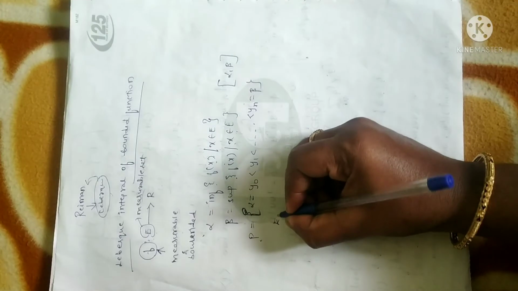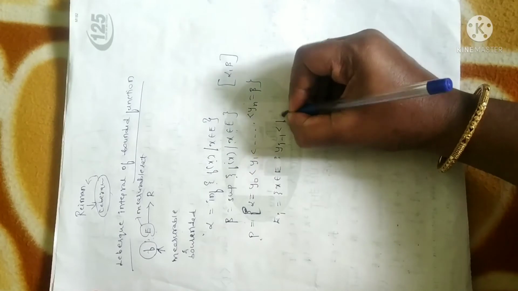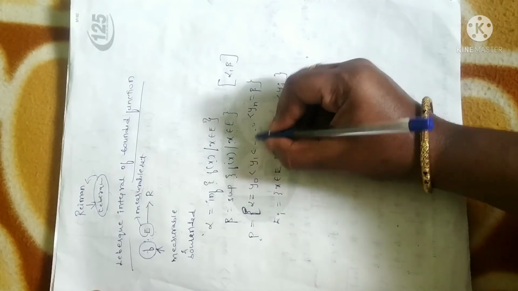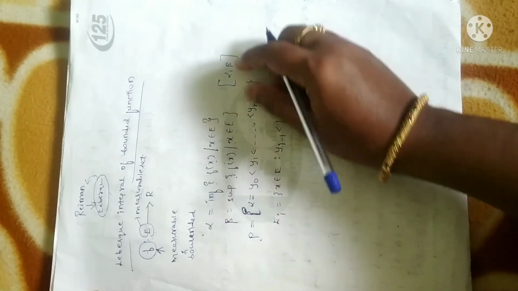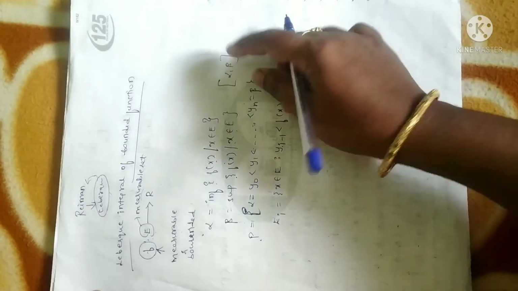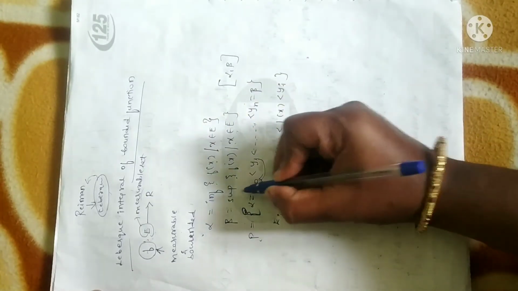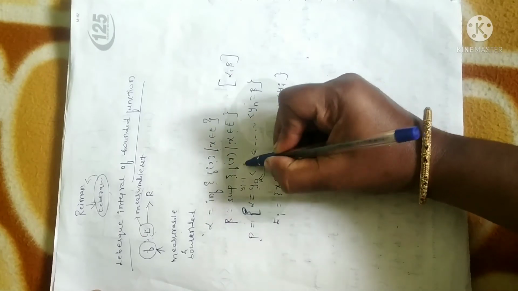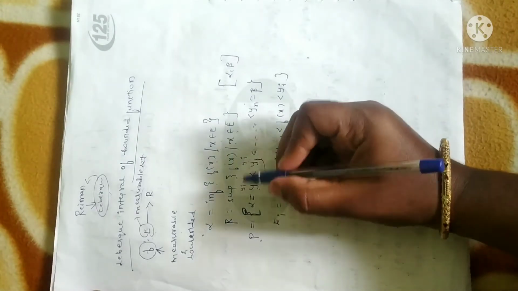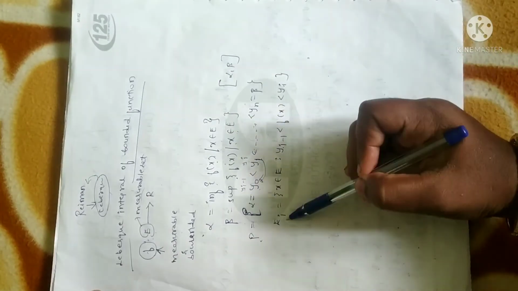And let me take ei as the set of elements x such that yi minus 1 is less than f of x less than yi. The meaning is that yi minus 1 and yi are terms of the partition that we have already divided of alpha beta. Alpha beta is the original closed interval, and we are dividing it into a partition. Yi minus 1 and yi is something like y0 and y1. Y0 stands for yi minus 1, and y1 is none other than yi. That is, if you consider any two values inside the partition, f of x will be in between those values. So that is the meaning of ei.